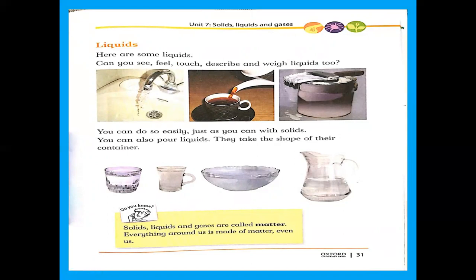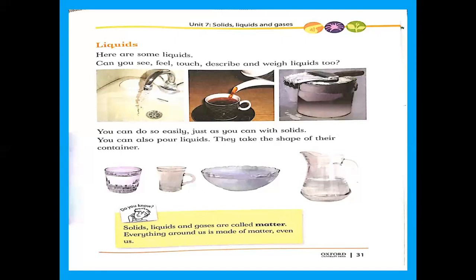First question is, can you see these liquids? Yes, you can see. Can you feel? When you touch, then you can feel. Can you touch liquid? Can you touch water? Can you touch black tea? Can you touch paint? Yes, you can touch. And can you describe and weigh liquids too? Yes, you can also describe and weigh liquids.